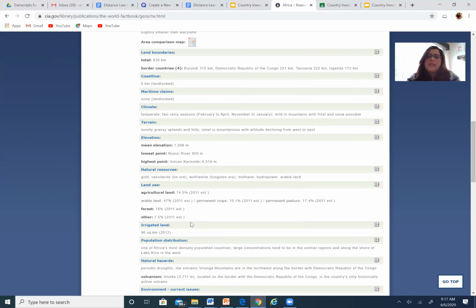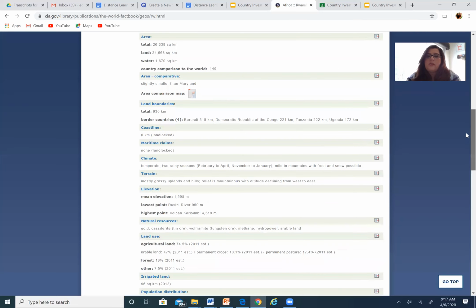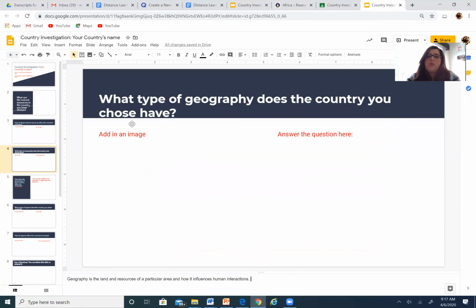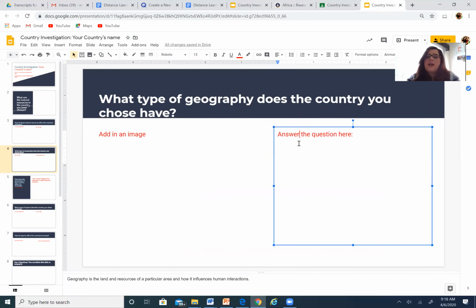Now, when we look at the land use, almost 75% of it is actually for agriculture. And agriculture isn't just for growing things, right? That's also if you're raising cattle, things like sheep or goats or cows, those are all part of it. So if I'm going to answer this question, what type of geography does the country you choose have, I'm not just going to talk about how much of it is land and water, but I want to talk about the actual central location. So I'm going to put this as an example in here.